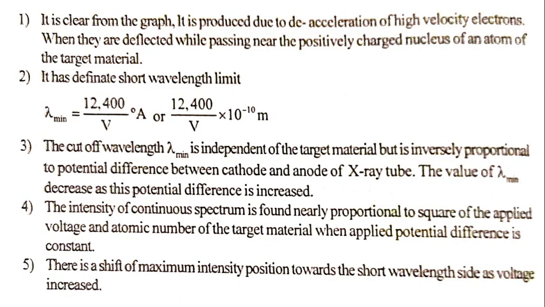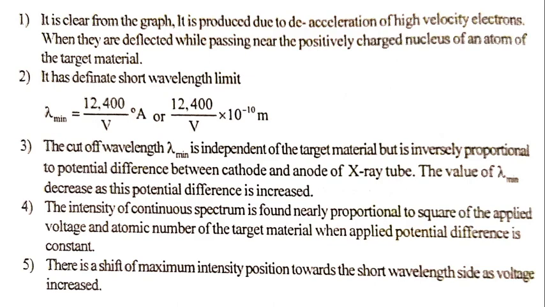The value of lambda minimum decreases as this potential difference is increased. The intensity of the continuous spectrum is found to be nearly proportional to the square of the applied voltage and the atomic number of the target material when the applied potential difference is constant.